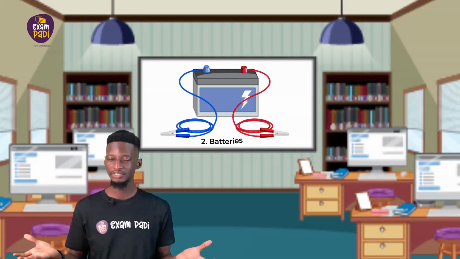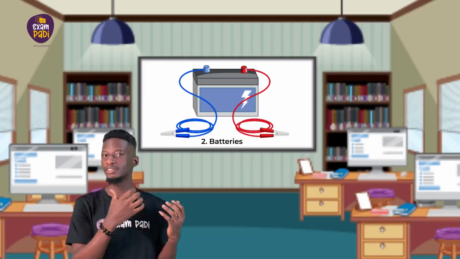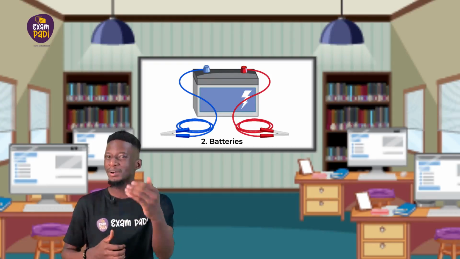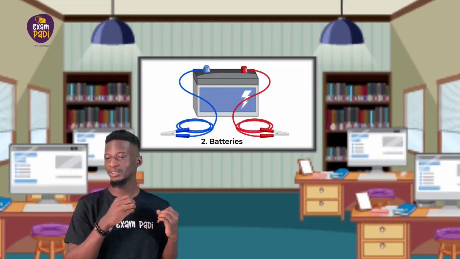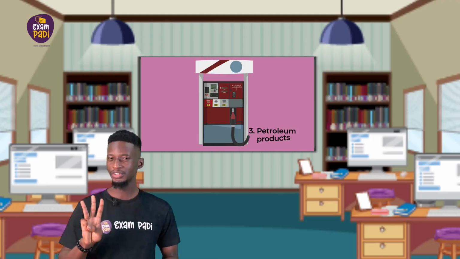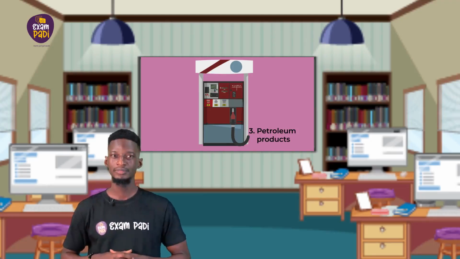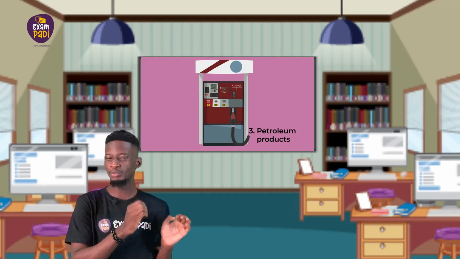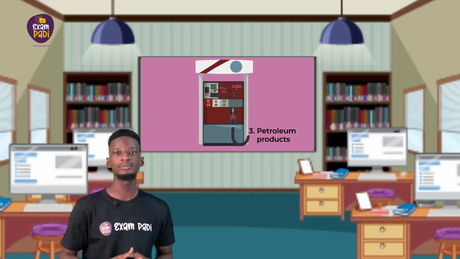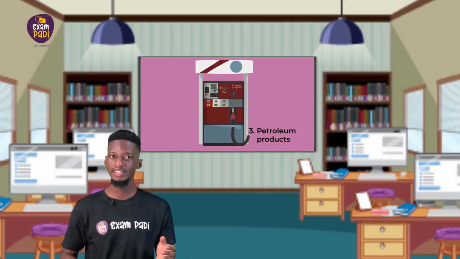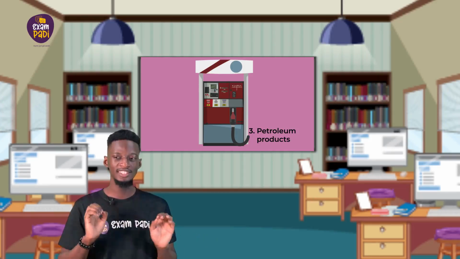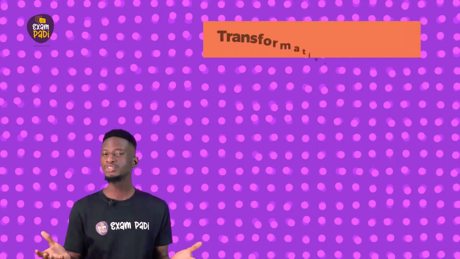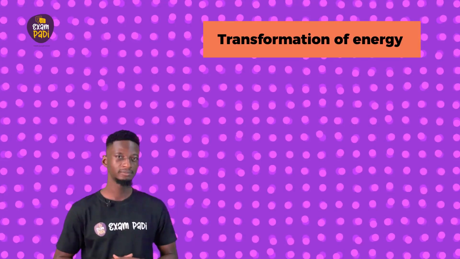2. Batteries. Batteries are artificial sources of electricity that can power devices and store electricity. They can be charged when down. 3. Petroleum products. Petroleum contains various components such as aviation fuel, petrol, kerosene, and diesel, which boil at different temperatures as petroleum is heated.